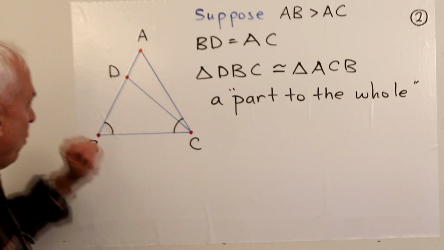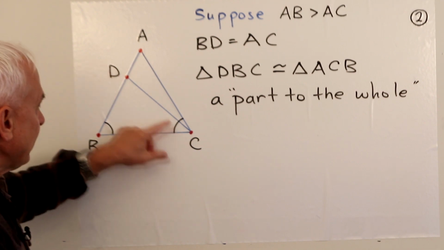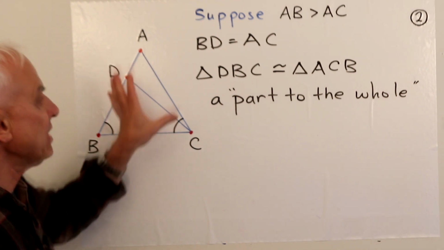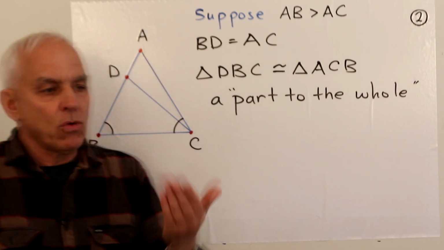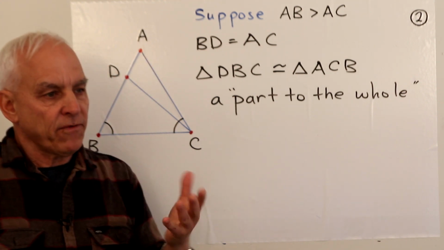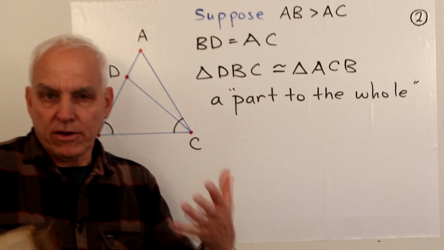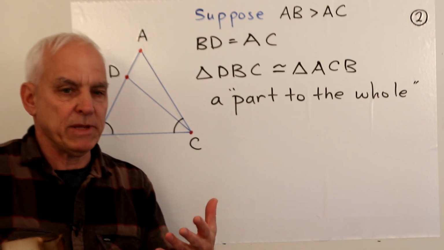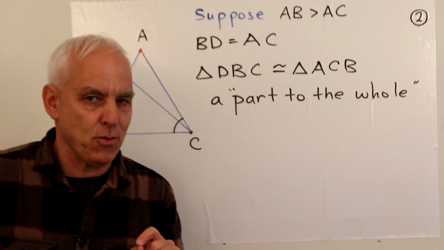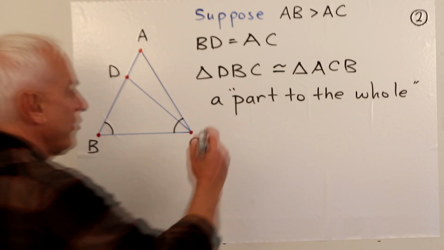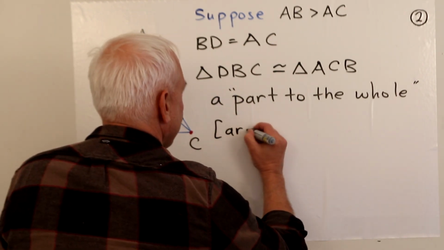Okay, but we can see that DBC, this triangle here, is contained inside the triangle ACB. So when Euclid refers to two triangles being equal or two regions being equal, typically he's referring to the areas being equal. Okay, and that's what's happening here. So it's really a question of areas.